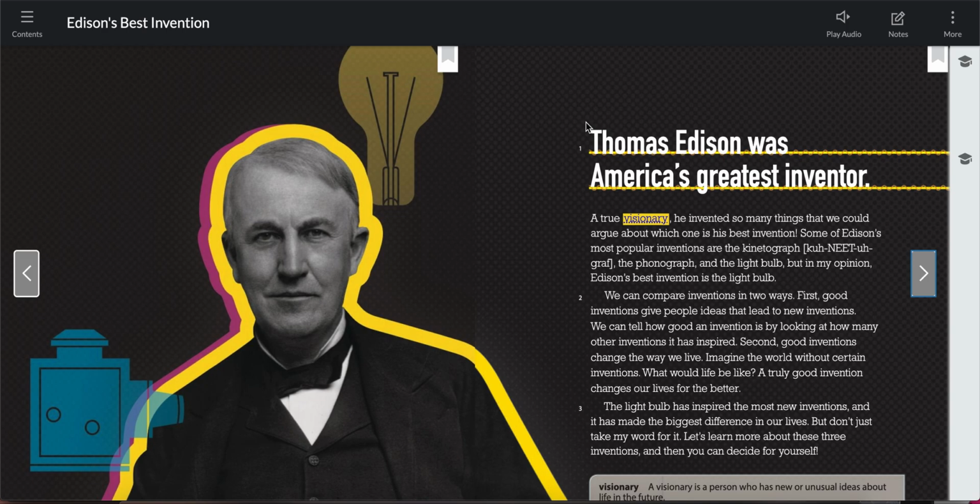Correct. The author believes that Thomas Edison is the greatest inventor, and he says it very plainly. We're going to read to determine why this particular author believed that Thomas Edison was America's greatest inventor. So let's look at paragraph 1.